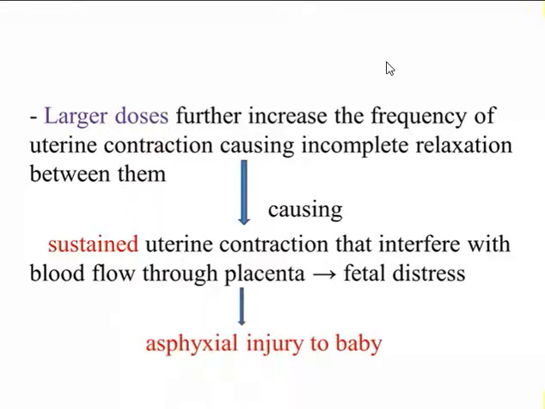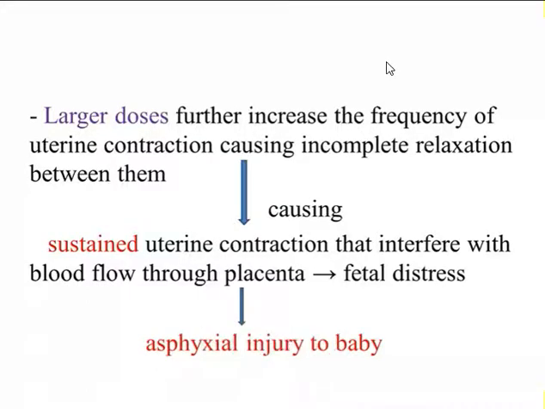When uterine contraction is sustained for a longer time, it will interfere with the blood flow from maternal blood to the fetal blood vessels. So there will be no supply of oxygen to the fetus. It will cause fetal distress, and there will be asphyxial injury to the baby. The baby will not get adequate oxygen supply. The baby may go into respiratory arrest, or may suffer some sort of brain damage due to lack of oxygen.